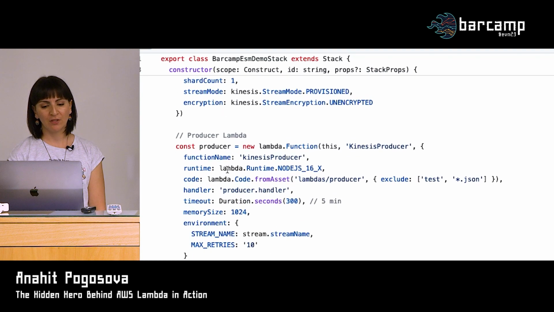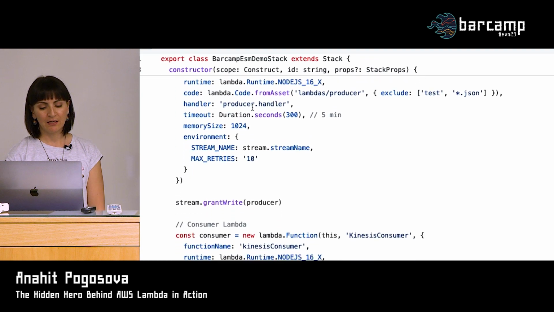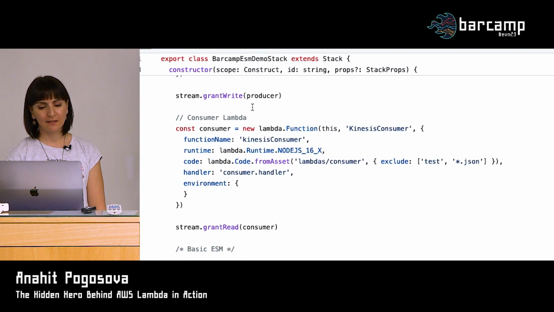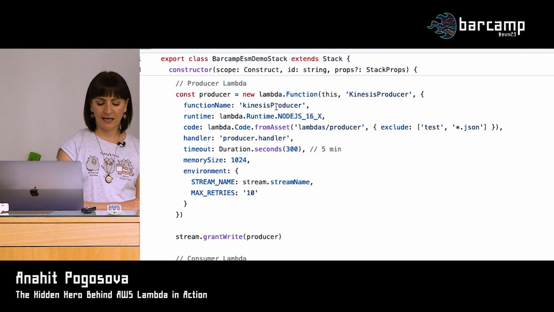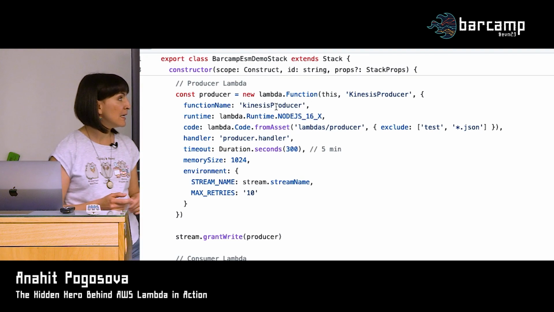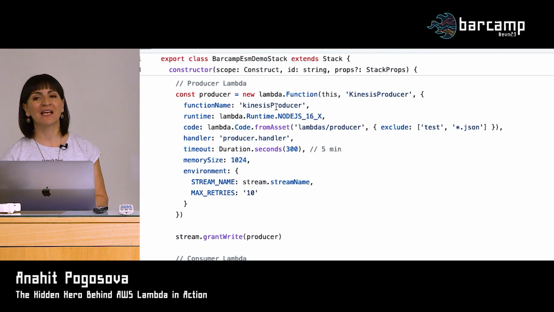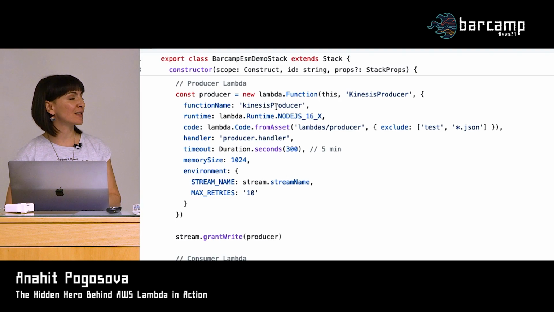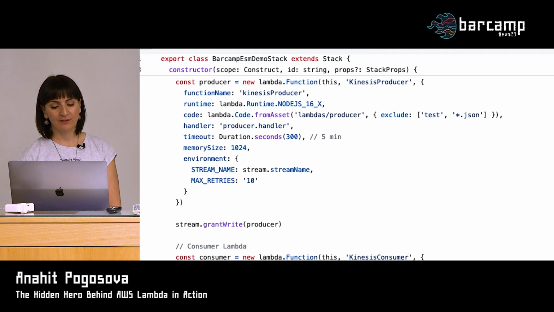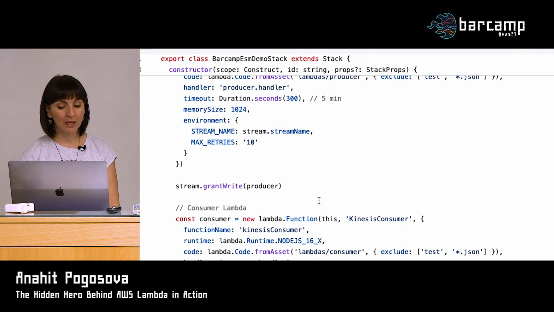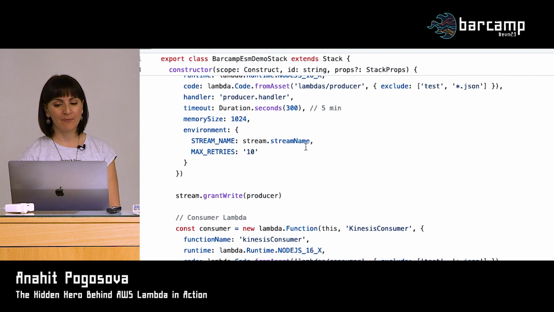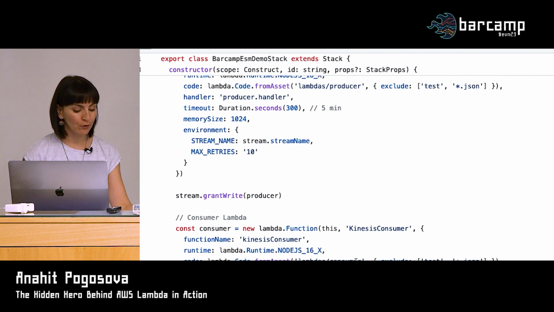And then we will create two Lambda functions, our producer Lambda and our consumer Lambda. Again, not rocket science. Here we just provide the name of the function, and we just say that it's Node.js, Node 16. So this demo is a bit outdated. It was done before Lambda supported Node 18, but there shouldn't be much difference anyway. The handlers will be the producer handler and consumer handler correspondingly, and some other settings here as well. And the Lambda code is located in the lambdas producer and lambdas consumer folders.